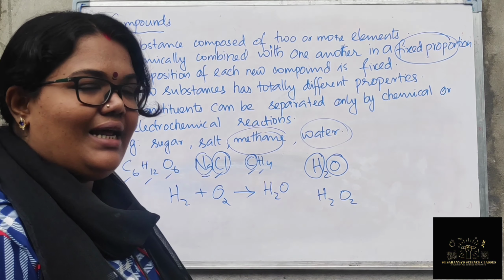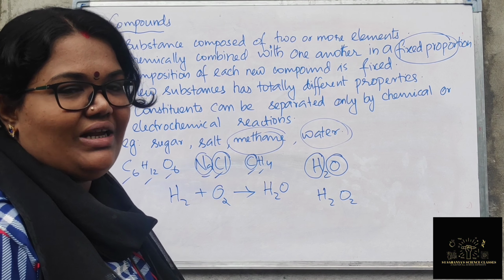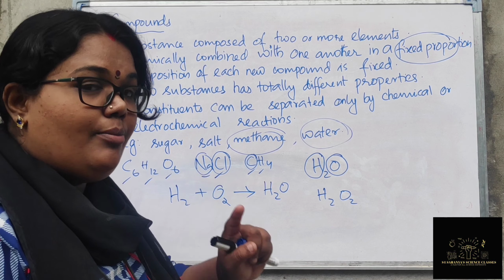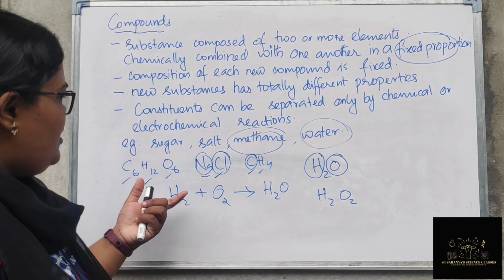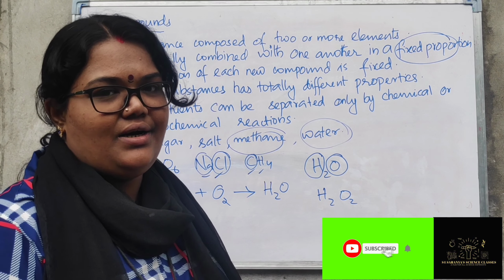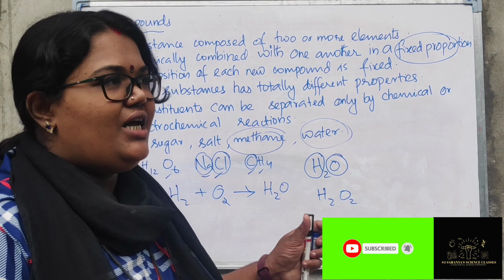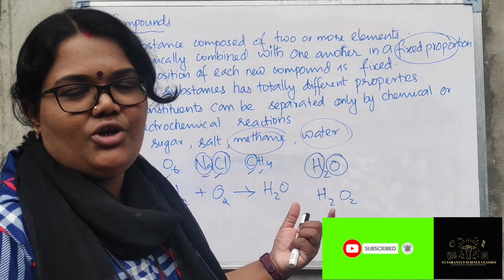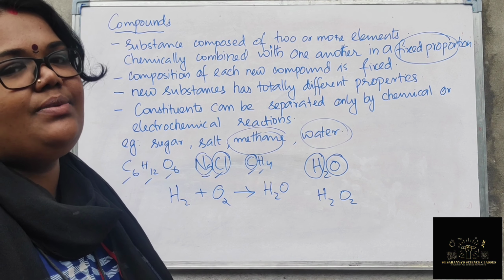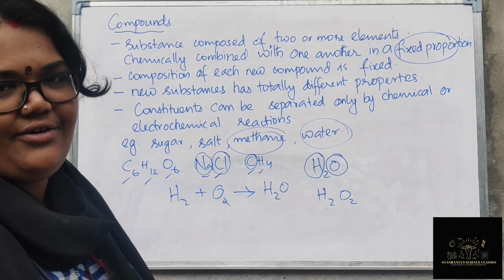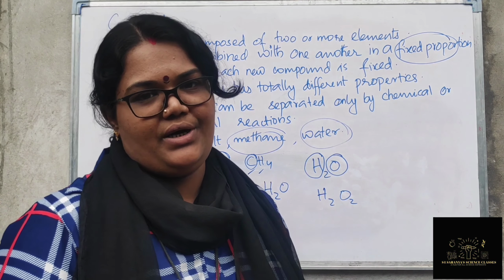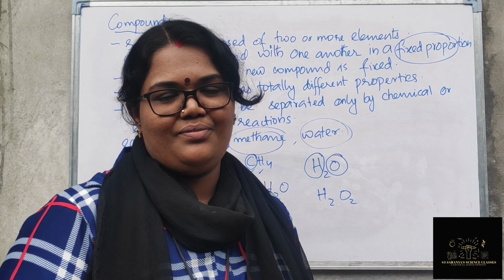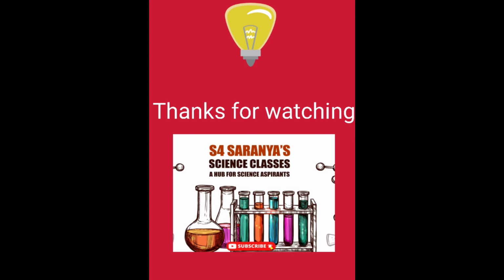The properties of the single elements are entirely different from those of the compound formed when they combine. Now, separating them is not possible by normal methods. To separate the constituents, you need chemical reactions or electrochemical reactions. So these are compounds and their properties. I hope it is clear for you.